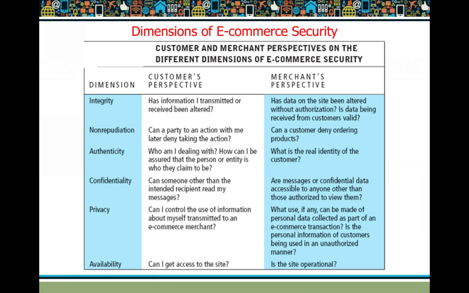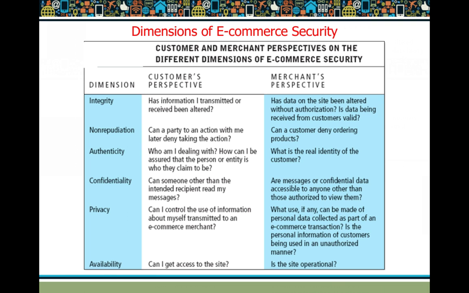From the merchant's point of view, has the data on the site been altered without authorization? Is the data received from the customers valid? So the merchant has to focus on two things. One is whether the data on the merchant's website has been modified by an unauthorized person. Second is whether the data being received from a consumer by the merchant is genuine, whether the personal information received from a consumer is valid and correct.